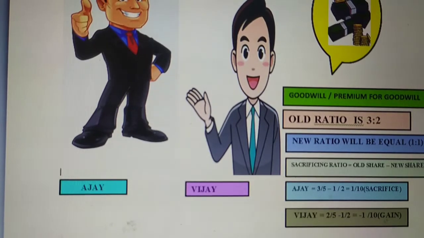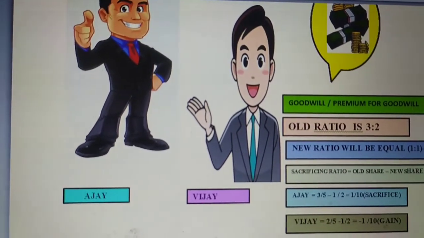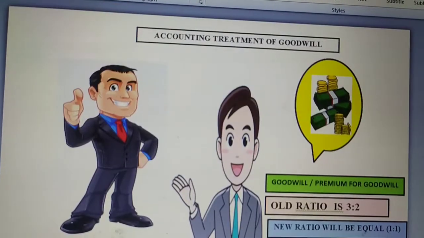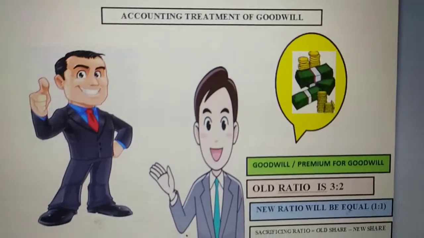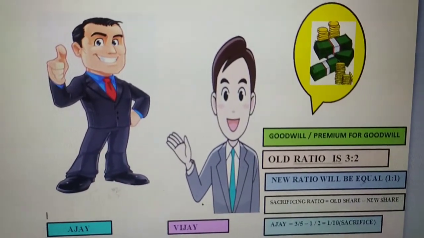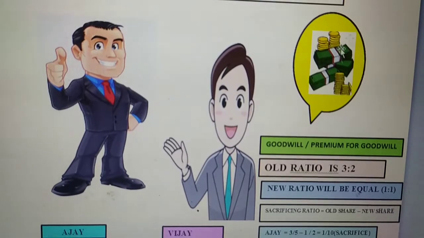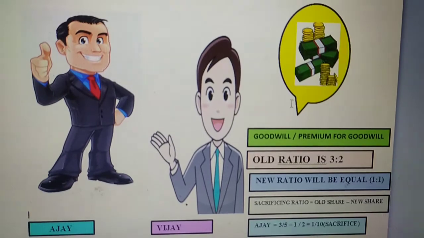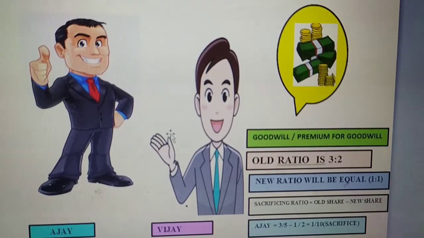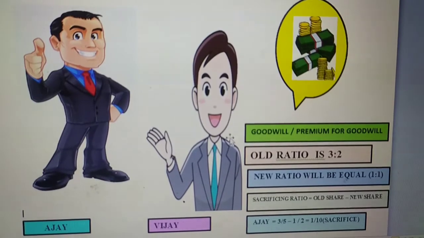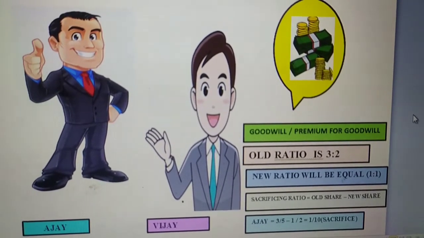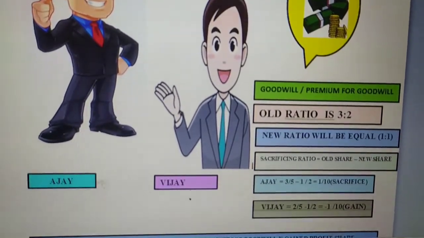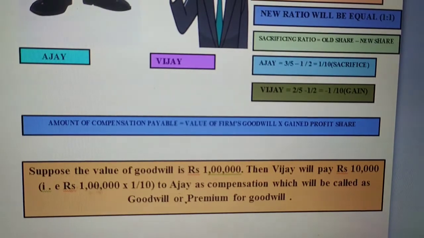The compensation paid by the gaining partner, here who is the gaining partner? Vijay. So the compensation paid by the gaining partner to the sacrificing partner is goodwill. As you can see on the screen, I have made this. So this money, this compensation which is given by the gaining partner to the sacrificing partner is termed as goodwill, or you can say premium for goodwill. So that is the concept of goodwill.